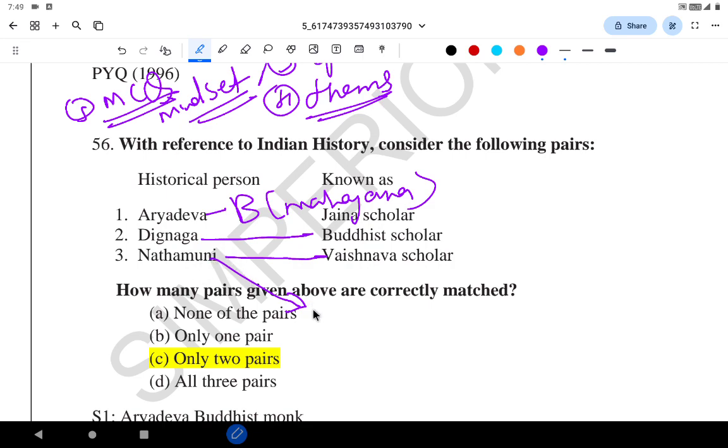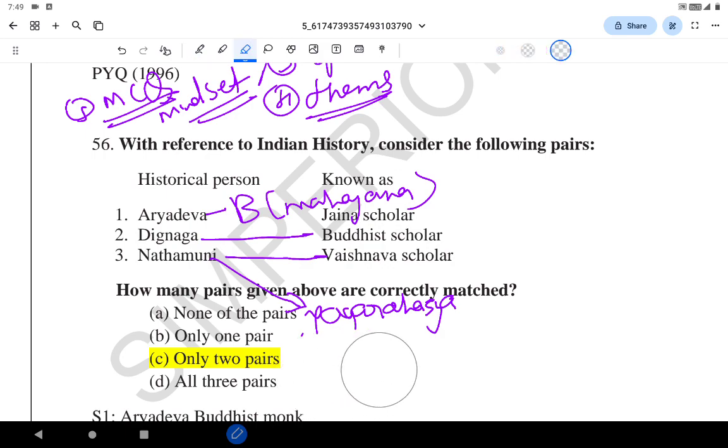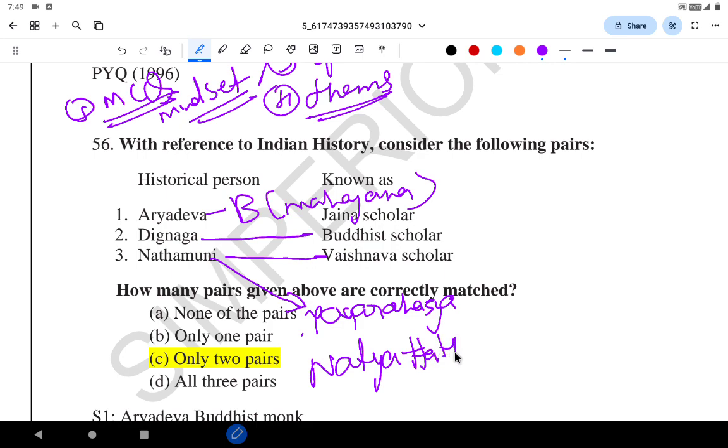Two of the famous works of Ranganathamuni, also known as Nathamuni, are Yoga Rahasya and Natya Tattva.